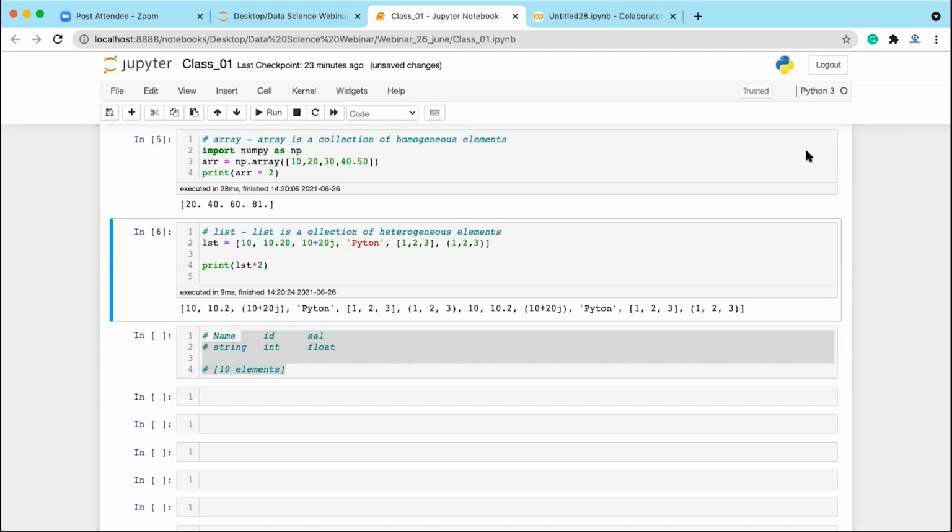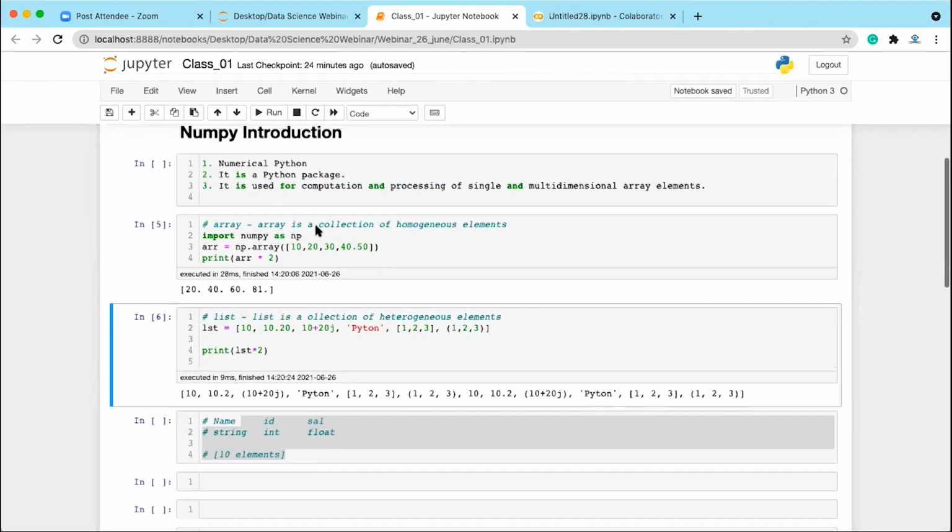Good. So I hope now everyone is clear on why we are using NumPy and why we are using arrays. Is it clear, guys? Am I audible to everyone? Okay, good. Okay, fine. So I hope you guys are clear on why we are using arrays.